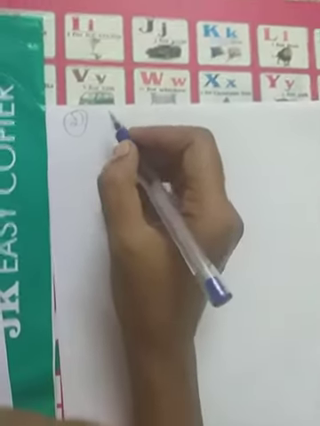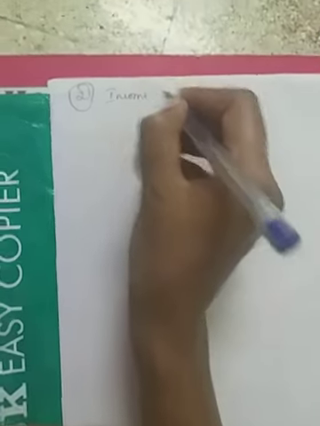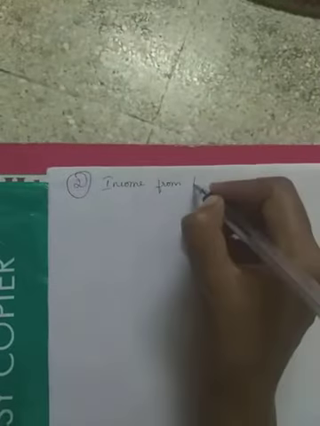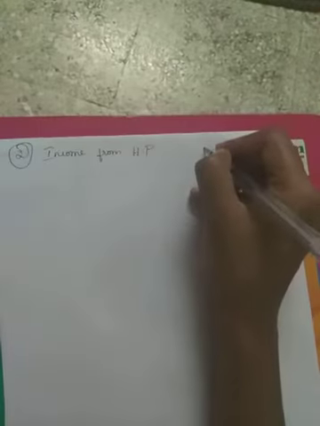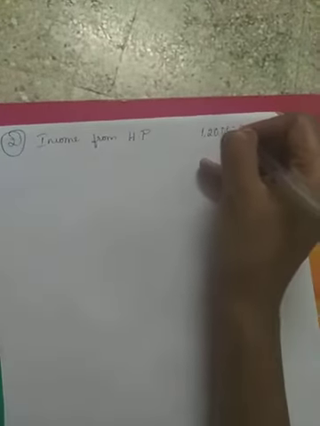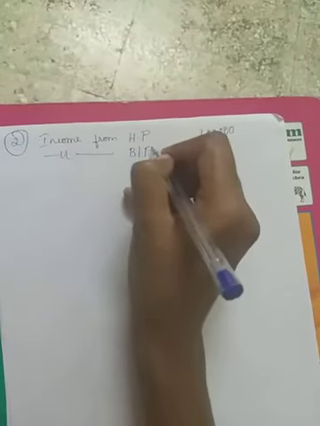As the advance tax will be nil relating to salary, we'll start with the income from HP, that is house property. Income from house property amount is rupees 1,20,000. Next income will be the income from business and profession.